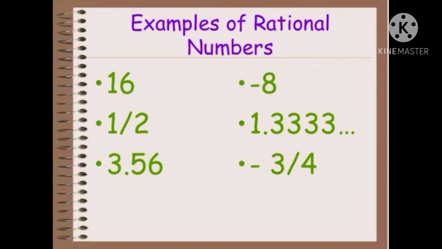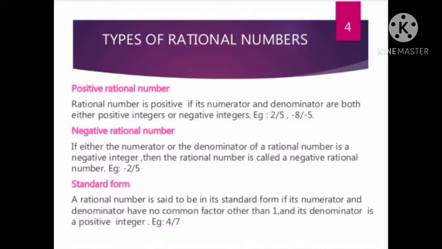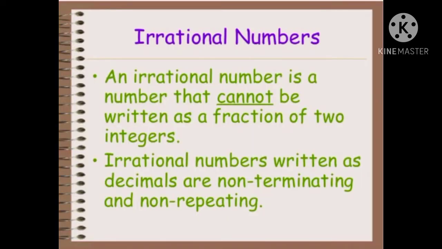Here, some of the examples of rational numbers are 16, 1 by 2, 3.56, minus 8, 1.3333, etc., minus 3 divided by 4. These are the examples of rational numbers. The types of rational numbers are positive rational number and negative rational number, and the standard form of rational number is p by q.